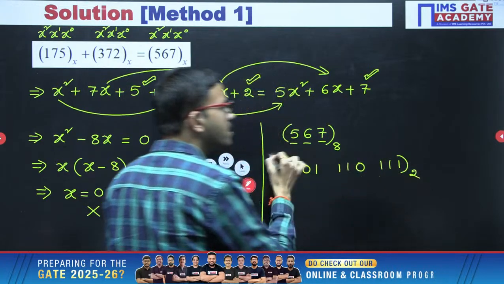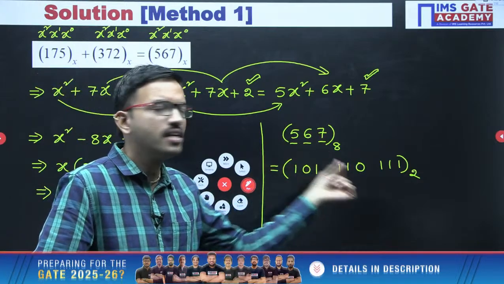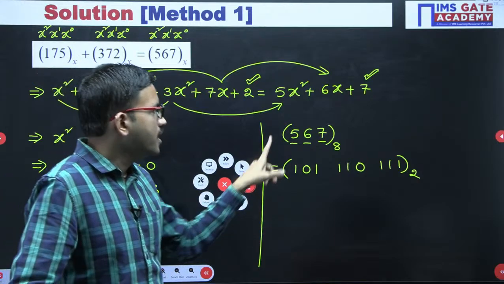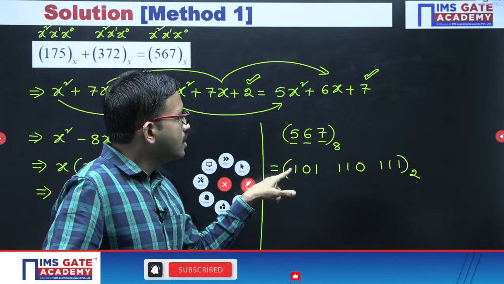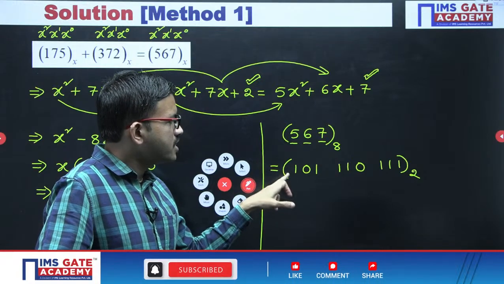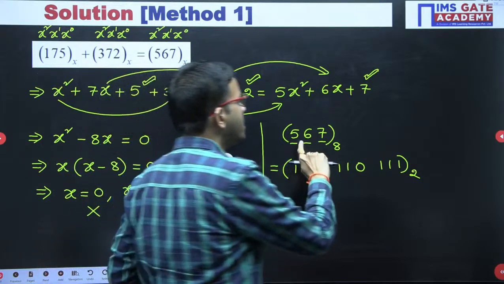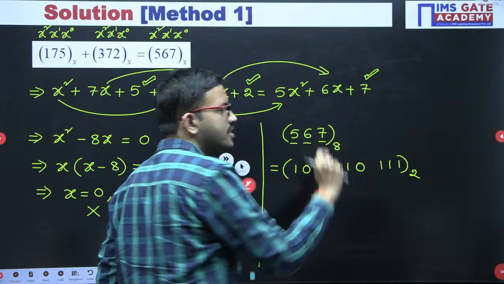This whole conversion is not required. Only for understanding purposes I have converted octal to binary. You have to focus only on the leftmost digit. Here 5 is there, and for 5, 101 is required. Since the leftmost bit is 1, we definitely have to consider all these bits. Similarly for the other 2 digits, individually you require 3 bits each.